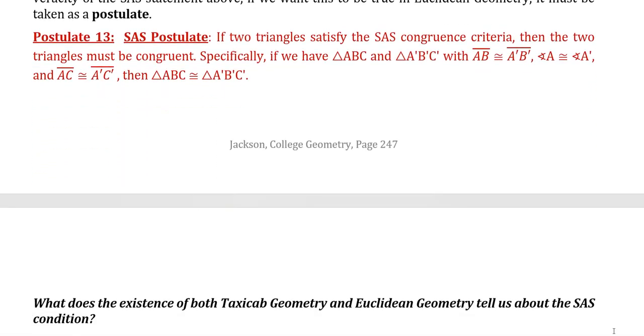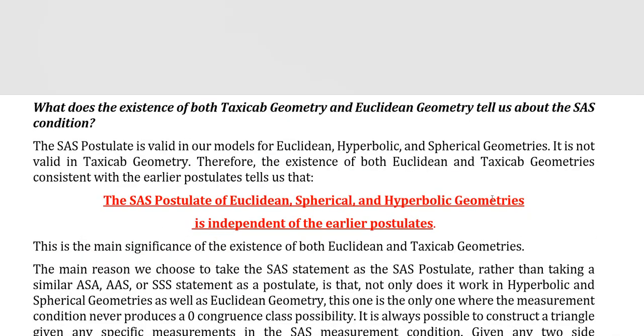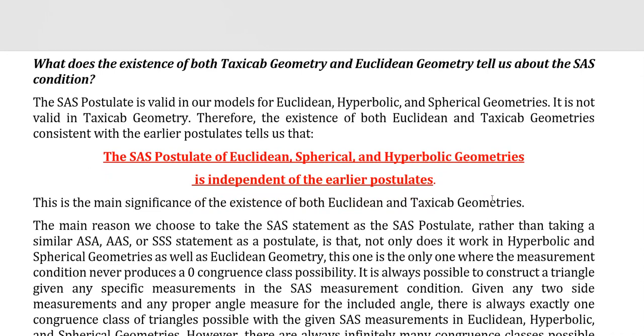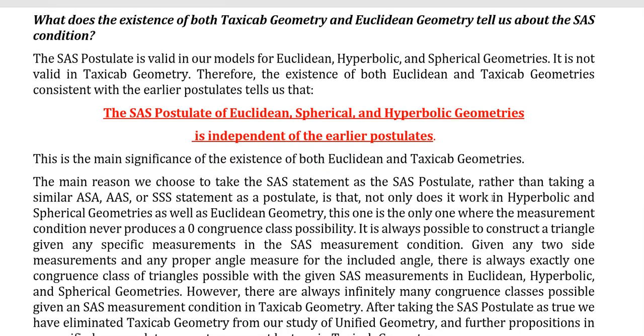What does the existence of both taxicab geometry and Euclidean geometry tell us about the SAS condition? Well, the SAS postulate is valid in our models for Euclidean, hyperbolic, and spherical geometries.